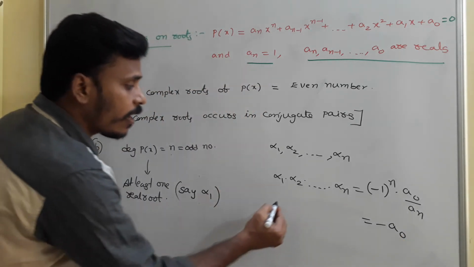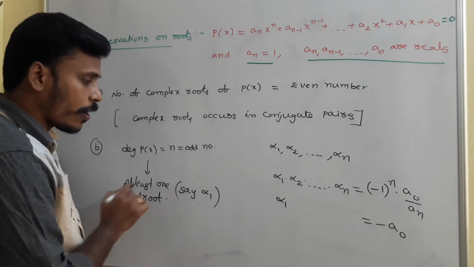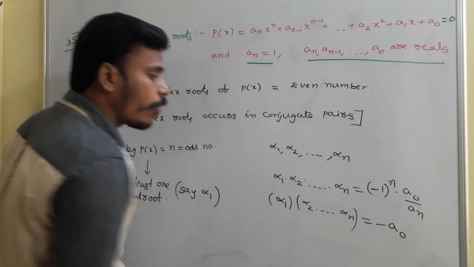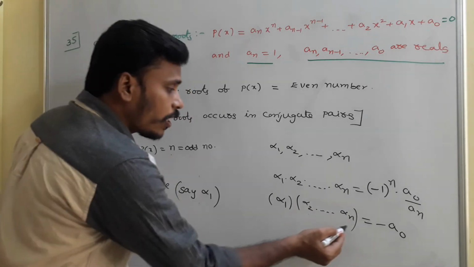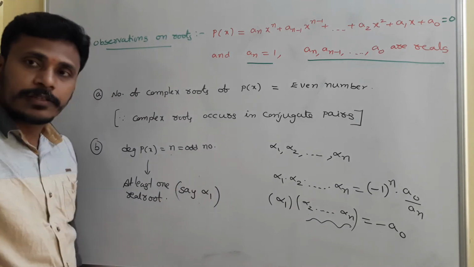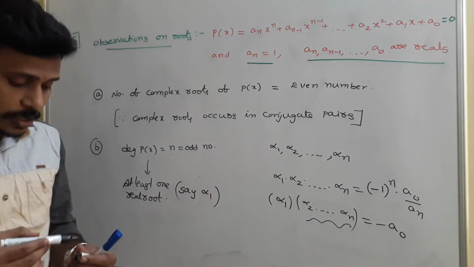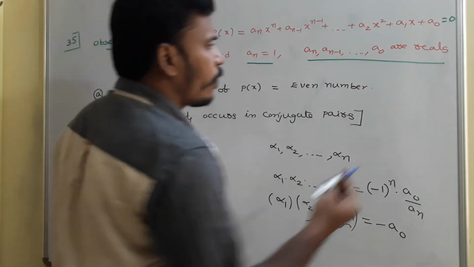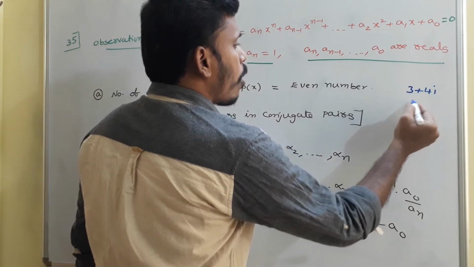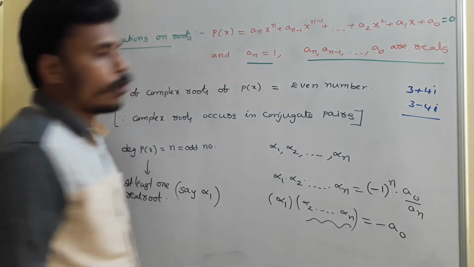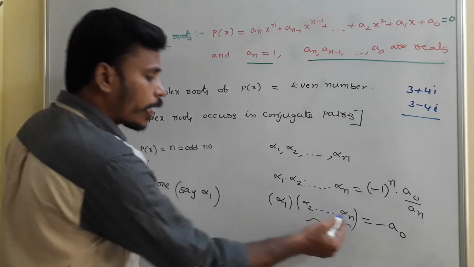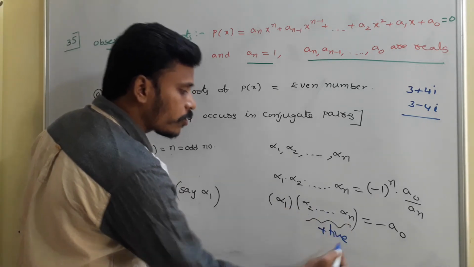And here alpha 1 is a real number, at least one real root, right? Alpha 1 is a real root, and consider the product alpha 2 into and so on alpha n, the product of the complex roots which occur in conjugate pairs. The product of the complex roots which occur in conjugate pairs is always a positive quantity. You just think about it. Just for your convenience, for 3 plus 4i a complex root, its conjugate is 3 minus 4i. What do you say about its product? Its product is 3 square plus 4 square, right? That is always positive, right? That in the sense product of the complex roots which occur in conjugate pairs is always positive.